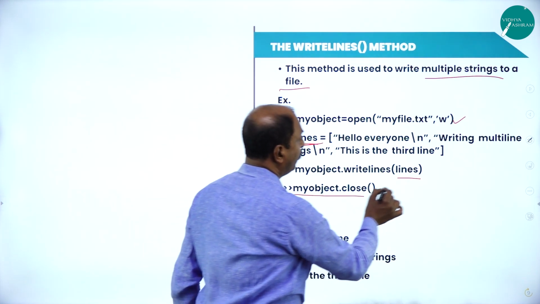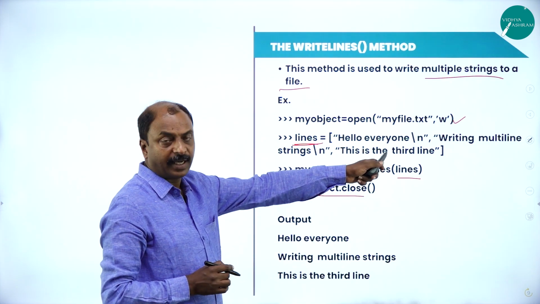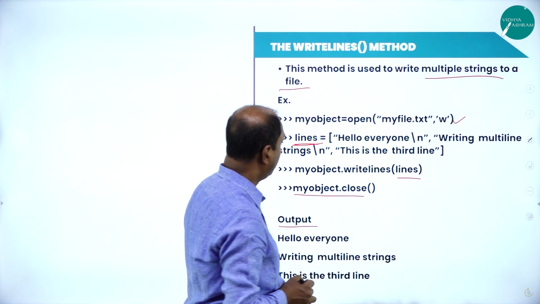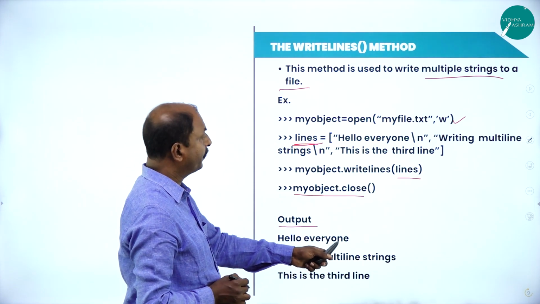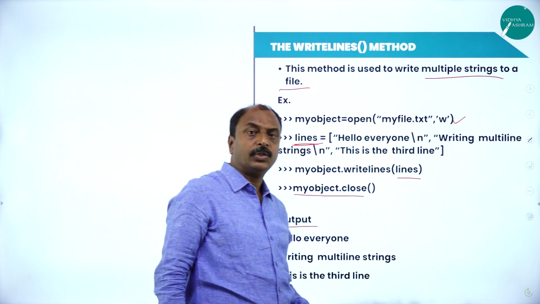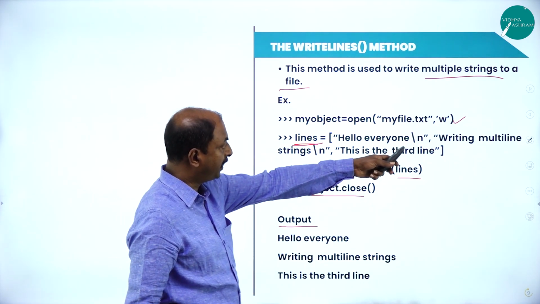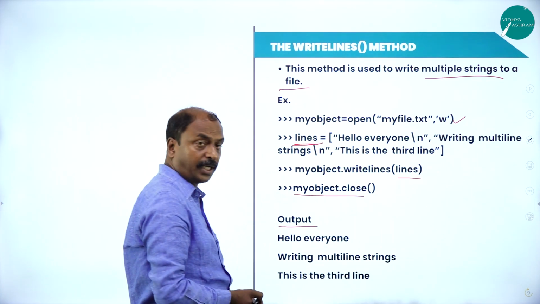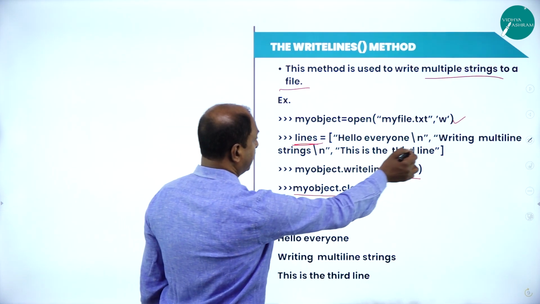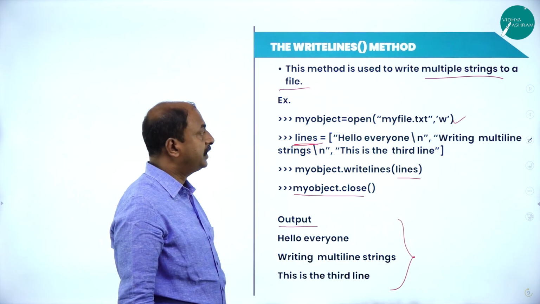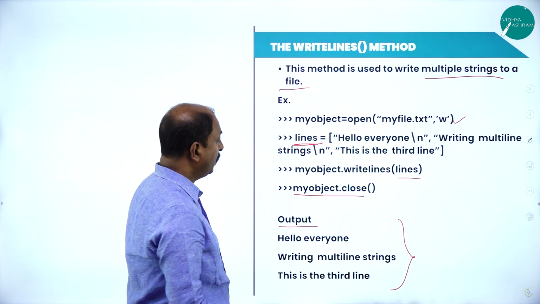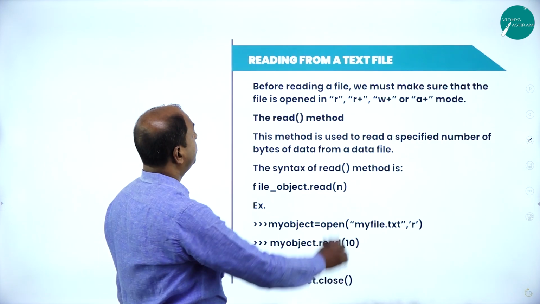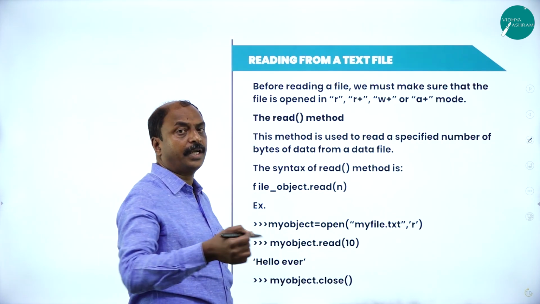This is the writelines function, used to write multiple lines to a particular text file. If you look at the output, we can see the first line is hello everyone, and backslash n is a new line character, because of this the control comes down. So writing multi-line string would be the second string in the second line, and this is the third line, which will be in the third line. These are the writelines functions to write multiple lines into a text file. In the next slide we will see read from a text file, or the reading operation.